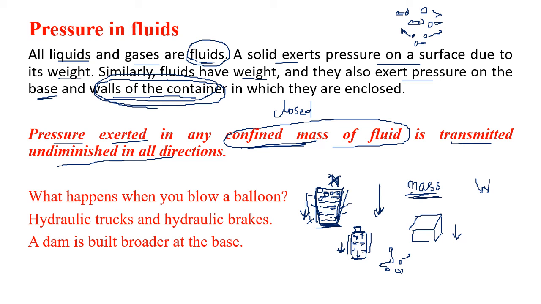So if you look at the injection, there is a needle on one side and a plunger on the other side. The liquid in the injection, when you push, you are increasing the pressure inside the injection. Now the whole walls are made of plastic, so because they are made of plastic, they will not move. So the pressure will be exerted in only one direction, in the direction of the needle, and the liquid will go out through the needle. But the point remains that the pressure is exerted in all directions undiminished, meaning it goes equally in all directions.